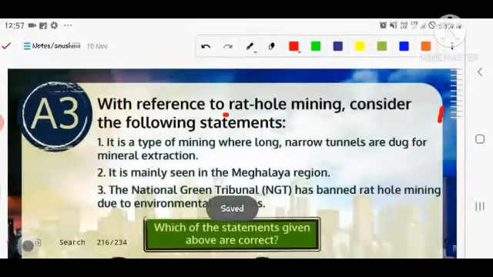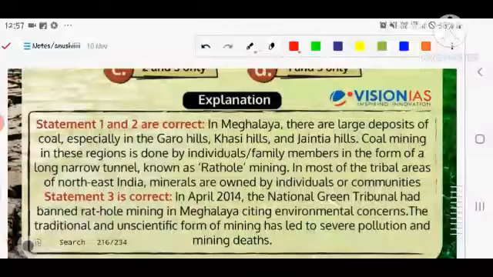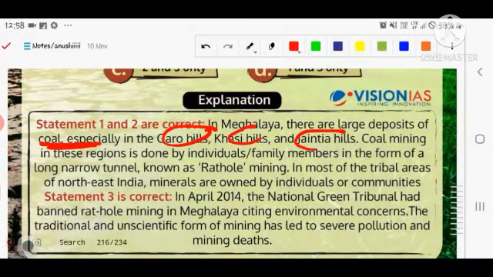In the next question, if we are talking about the rat hole mine, all 3 are correct. Let's see the discussion here. First and second are correct because in Meghalaya there are large deposits of coal in the Garo, Khasi and Jaintia hills. The coal mining in this region is done by individual family members in the form of long tunnels known as rat hole mining, in most of the tribal area.